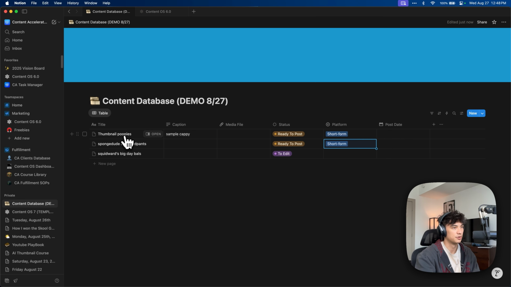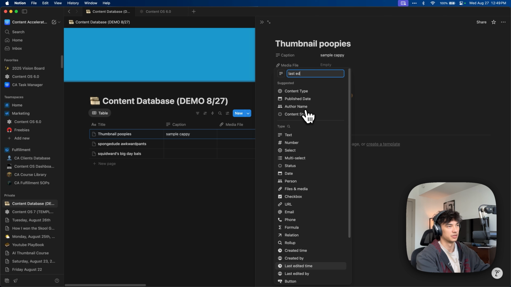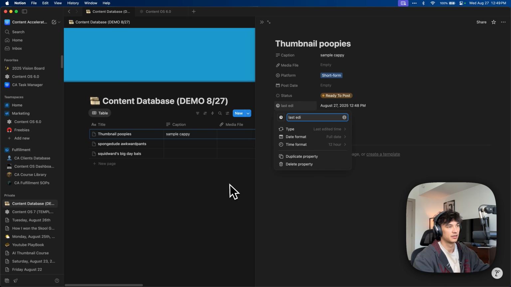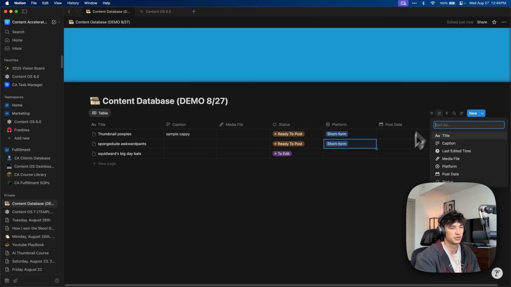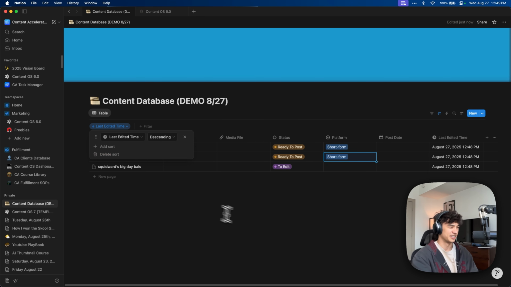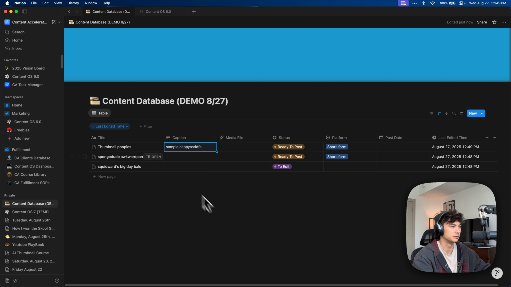So if we have 2 that are ready to post, I think we want to sort by, let's add a property here. Let's open up this page. Let's add a property. Let's do a last edited time. Okay, let's move this down. Because I think we want to sort by last edited time descending. Right? So that basically means that the most recent one that we edited will show up first.